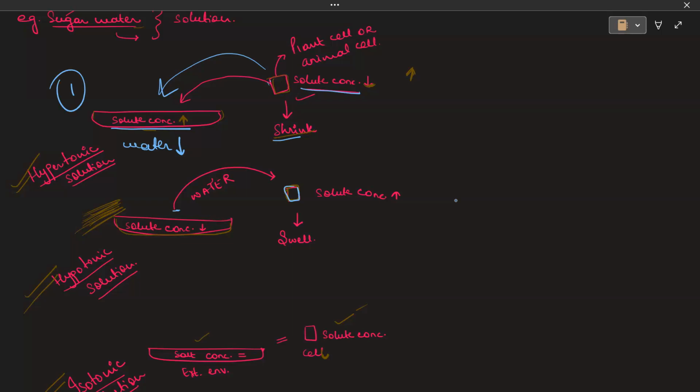If the water moves into the cell, the cell will swell. They can ask you a question like, when does a cell shrink, in which medium? You'll say hypertonic. When does a cell swell up? In a hypotonic. Now isotonic.